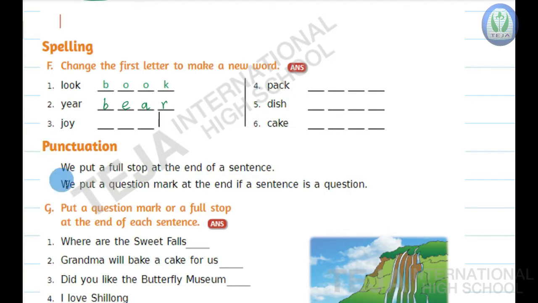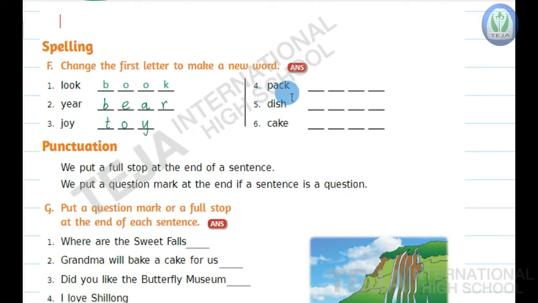Next, third one, children. J-O-Y, joy. Now change the first letter, children. In place of J, write another letter so that it will form a new word, and the new word is something you like to play with. What is that? In place of J, we'll write T. Then it will be T-O-Y, toy. You children will love to play with toys. So joy, toy.